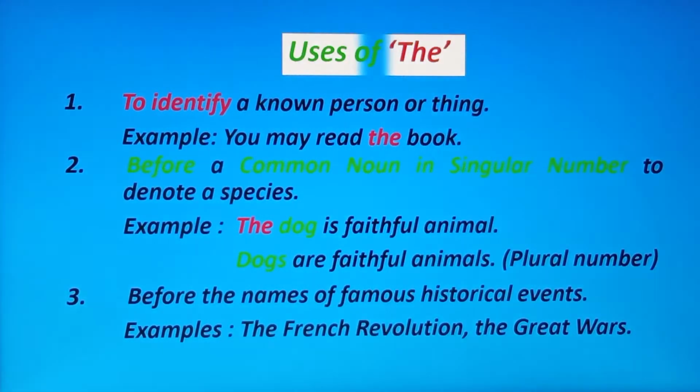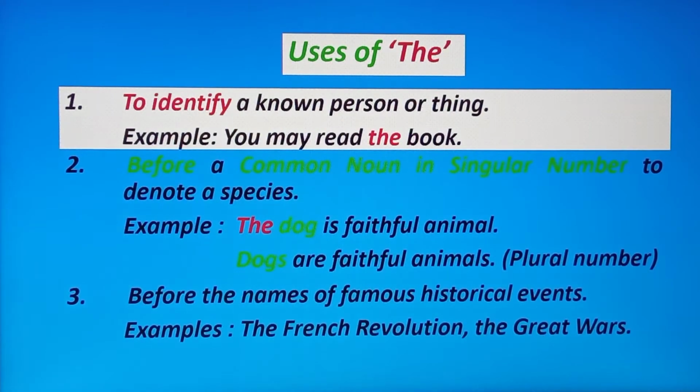Now uses of the. Number 1, to identify a known person or thing. To identify a known person or thing, that means you know about the thing or person. Example, you may read the book. You know the book, so we are placing the article the before the noun. You may read the book.